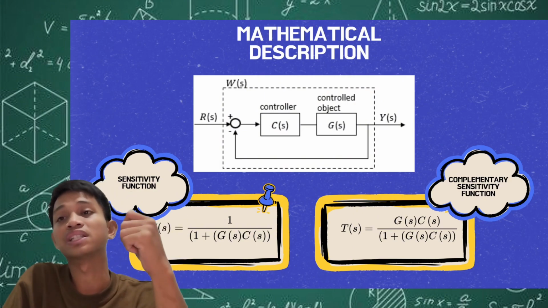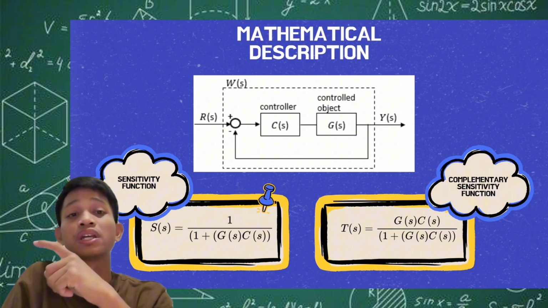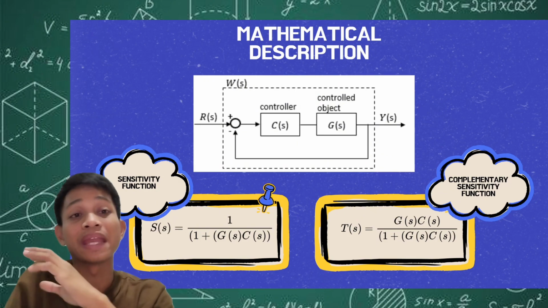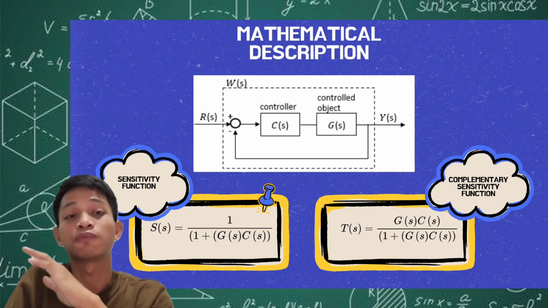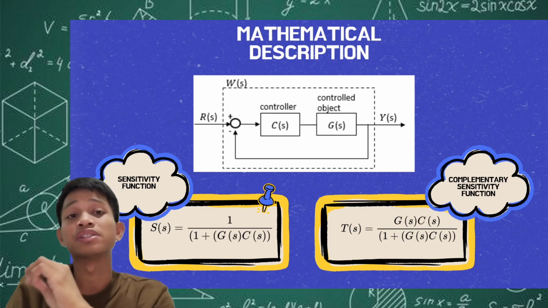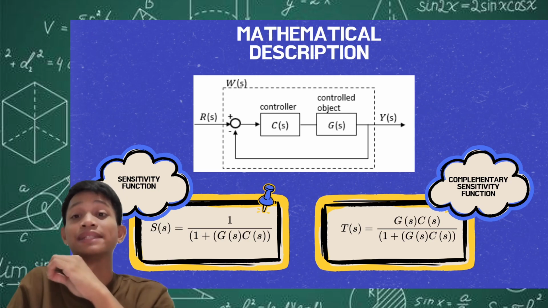The ideal value of the sensitivity function is actually 0, because if we have a sensitivity function value of 0, our system will not be able to sense, will not be able to detect, and therefore will not be affected by any external or environmental disturbances or noise coming from outside our system.